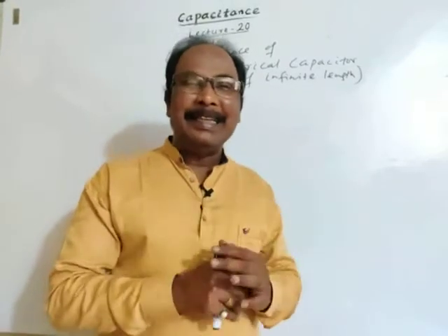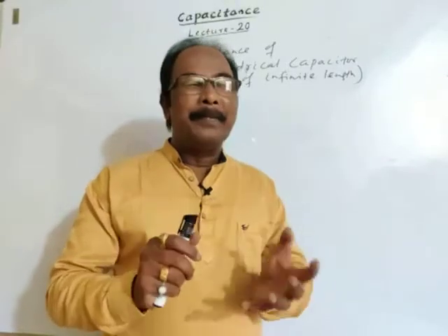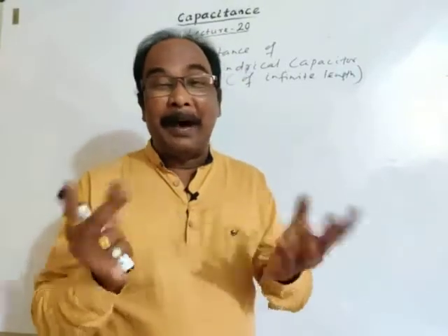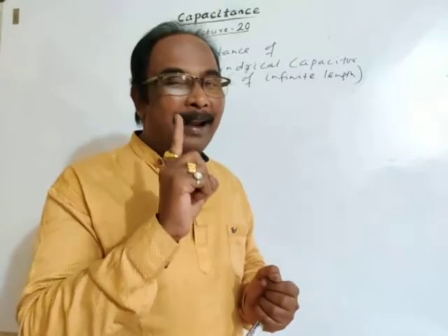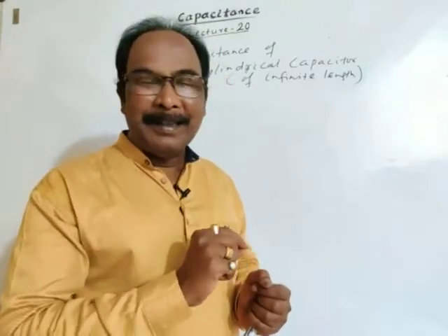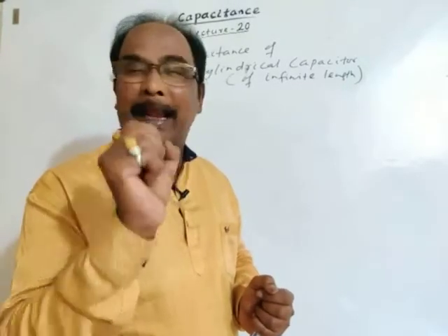Let's consider two concentric cylinders. We'll think about how charge will be given and how the other cylinder will be earthed. But first, the general consideration: a cylindrical capacitor of infinite length.